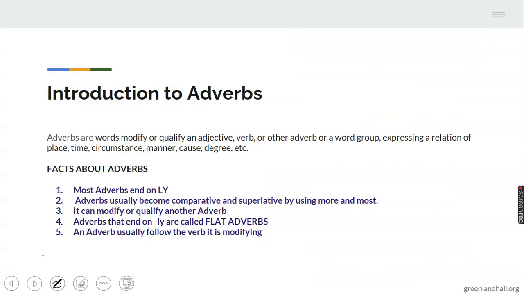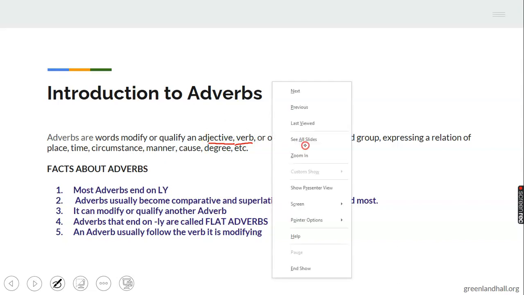Today we are considering adverbs. From what you were taught in primary school, you were told that adverbs modify verbs. But on a more enlightened note, adverbs go beyond modifying verbs. Adverbs can modify an adjective, can modify a verb, and can modify another adverb.